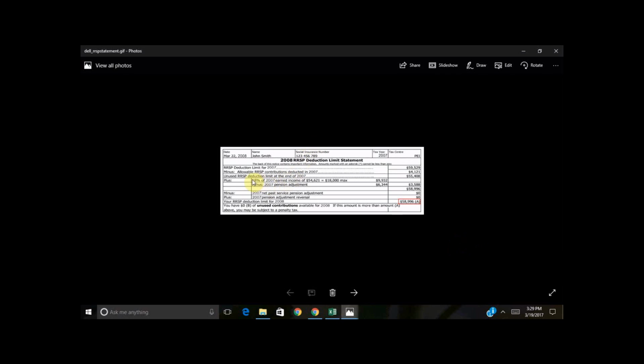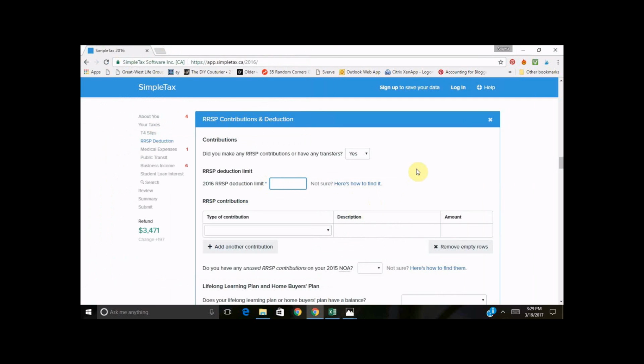The 18% of the earned income, you'll notice that's there. So for the example of this, we're just going to show that it's kind of just a running total. So it's going to be your prior year less any contributions plus what you're allowed to contribute in the current year. So we're not going to give Sally a $58,000 contribution limit. We're just going to be nice and easy. We're going to give a round number.